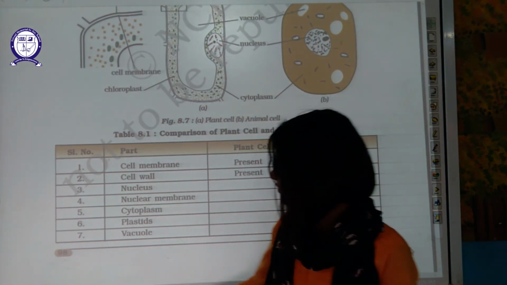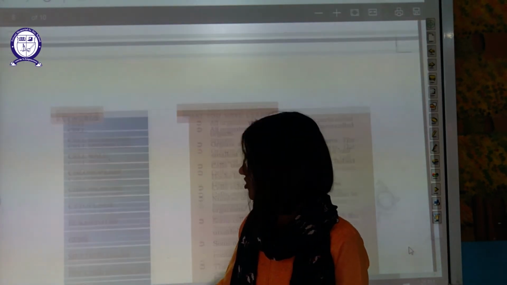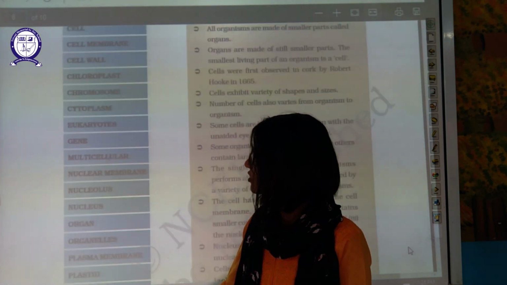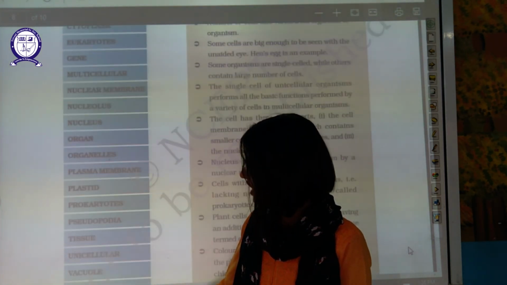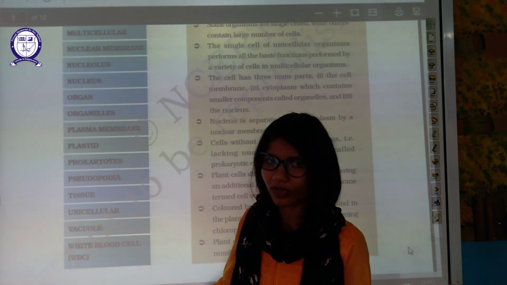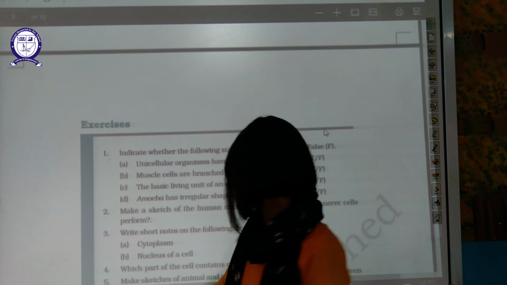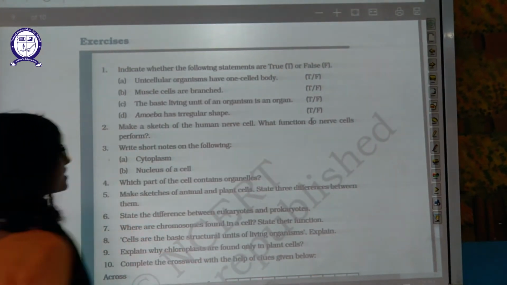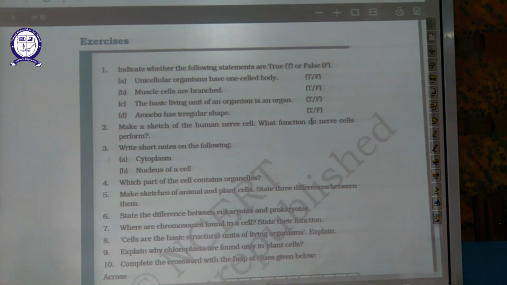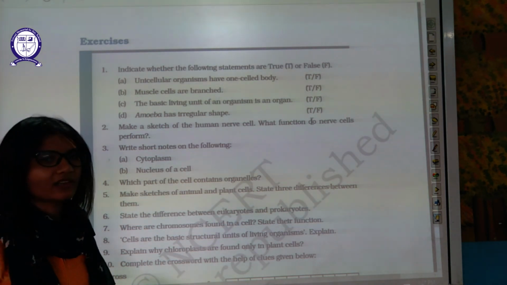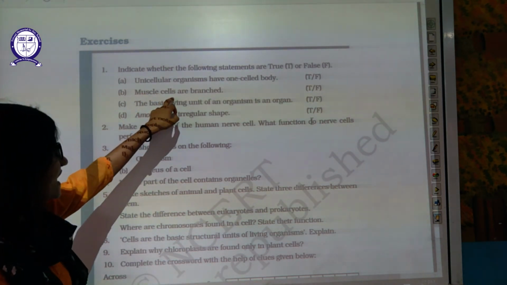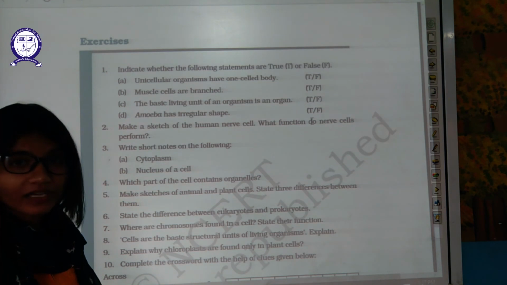Okay, now the chapter is over. These are a few keywords of this chapter. Go through each and every keyword. These are very important. Okay, let's do the exercise part. Now the very first is true and false. Unicellular organisms have a one-celled body. Correct, true. Muscle cells are branched. Yes, they can be branched.